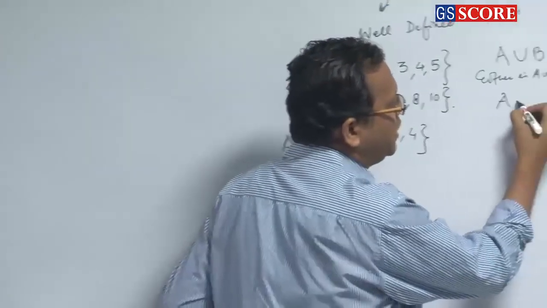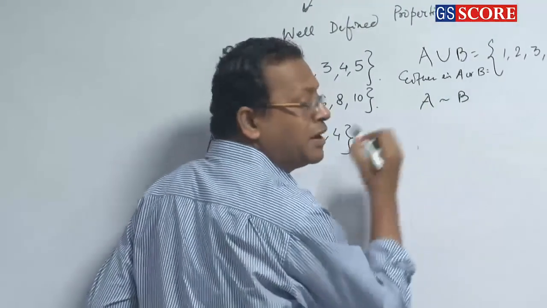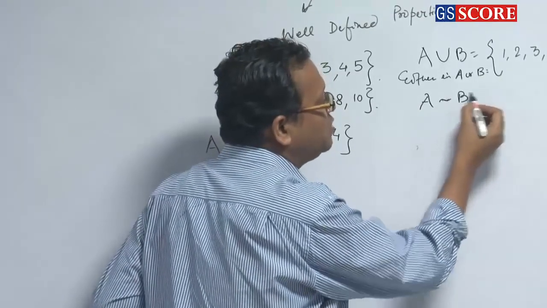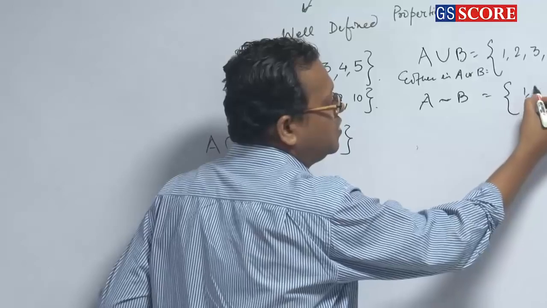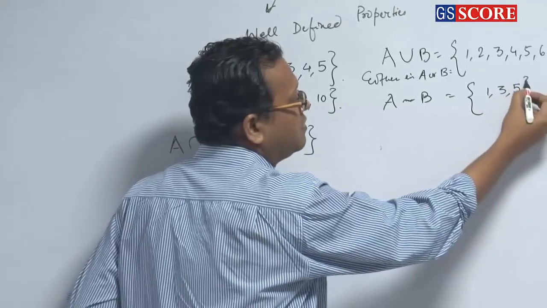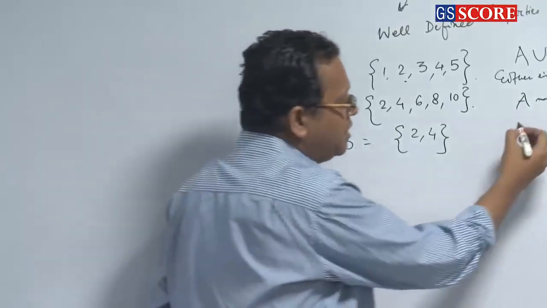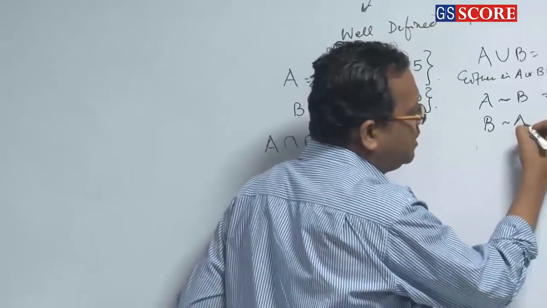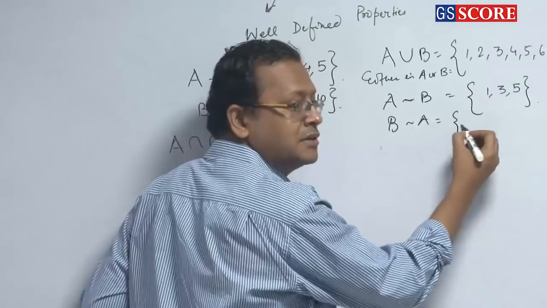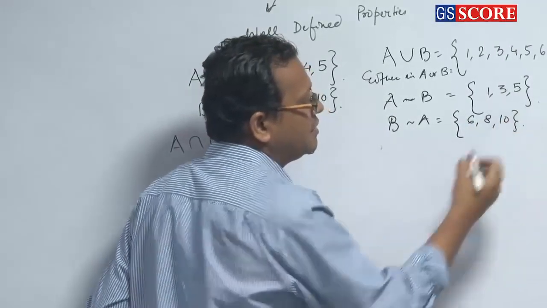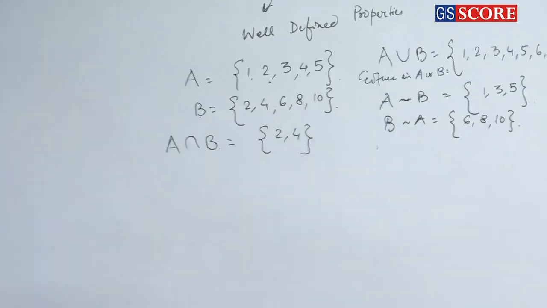So we call this A minus B. It is not minus, we call this minus, but it is not minus. We call this tilde. So it is 1, 3, 5. Clear? And B minus A will be equal to how much? 6, 8, 10. Clear or not?